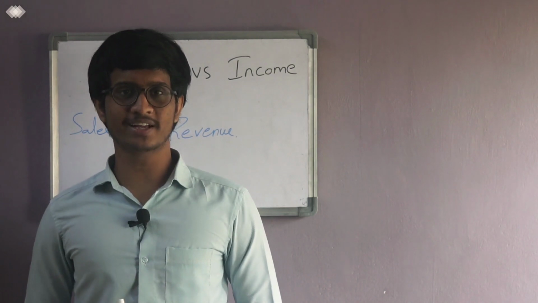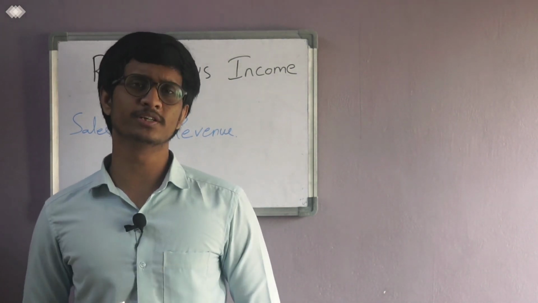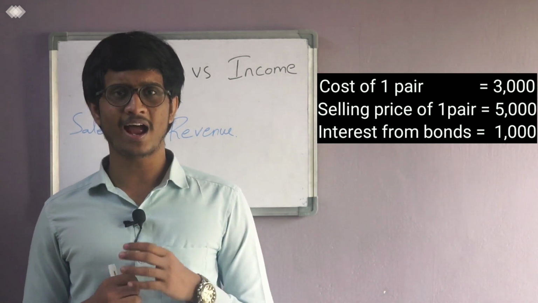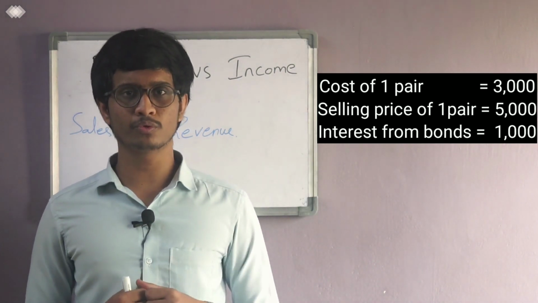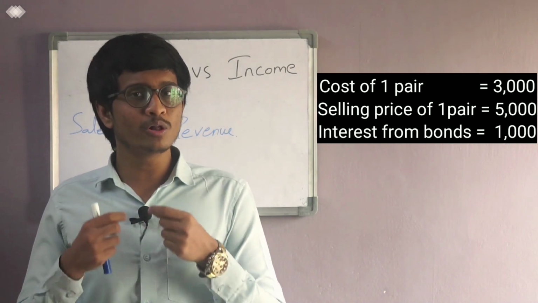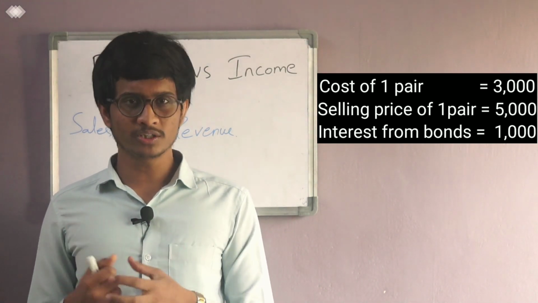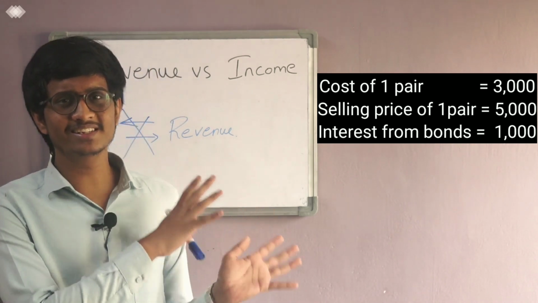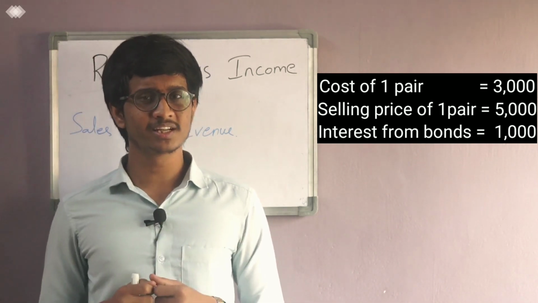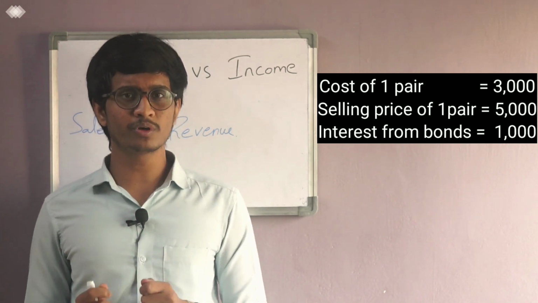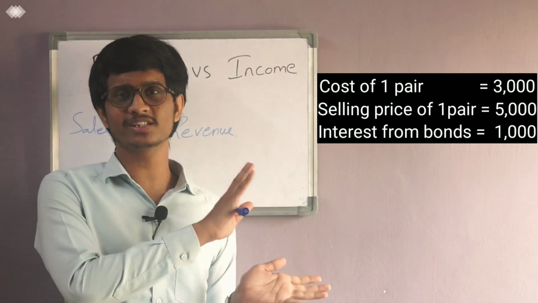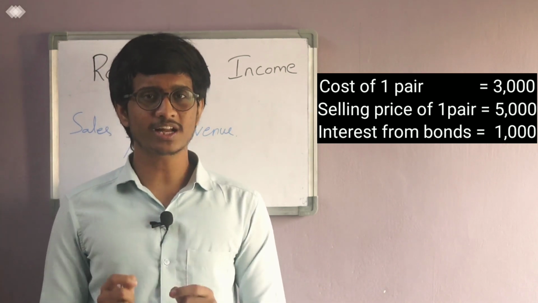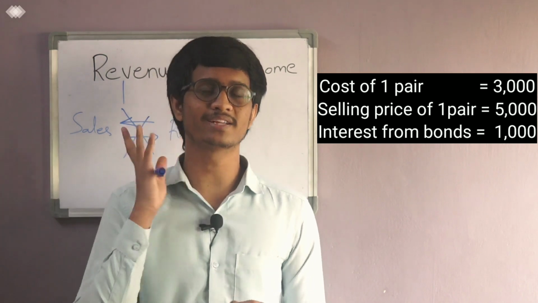So now I'll start with an example. Suppose I have a shoe business and the cost of one pair of shoes is 3,000, and I will sell this one pair of shoes for 5,000, and I also have some bonds which yield an interest of 1,000 rupees. Assume that this is the details of 1 month, meaning I am selling only one pair of shoes in 1 month. Now keep this example aside and I will start linking each element with the example.